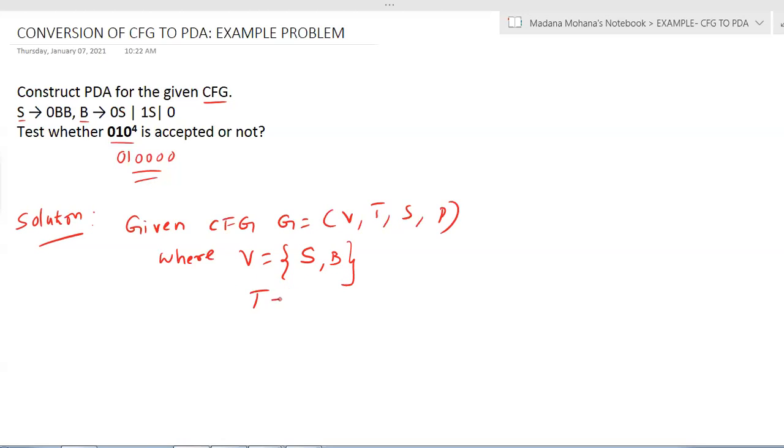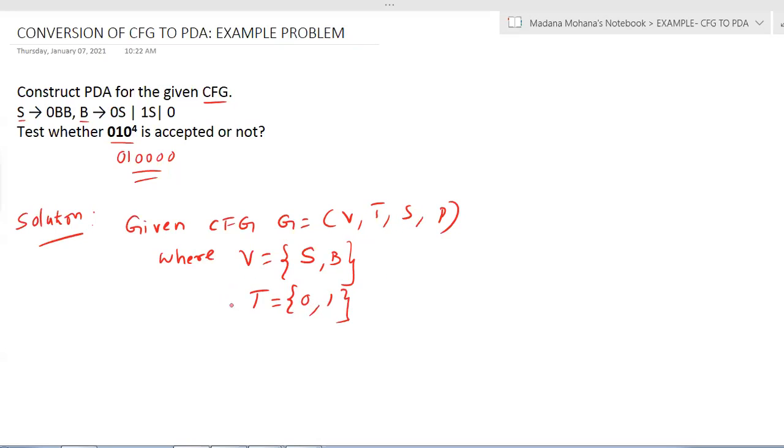Now terminals T equal to, in the given grammar productions, lowercase letters, digits, any operators or any symbols, all of which you can consider as terminals. In the first production S derives 0BB, 0 is a digit, which is called a terminal. Then the second production B contains 0s, 0 already repeated, then 1s, so 1 is another one, then again 0, which is already repeated. You can take only unique terminals. So terminals are 0, 1.